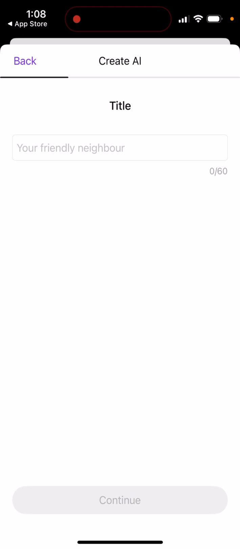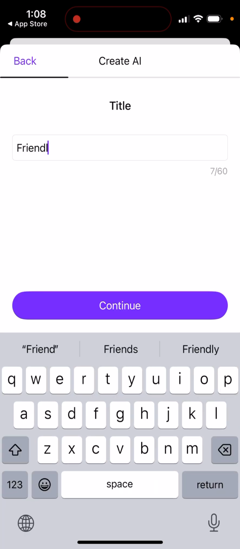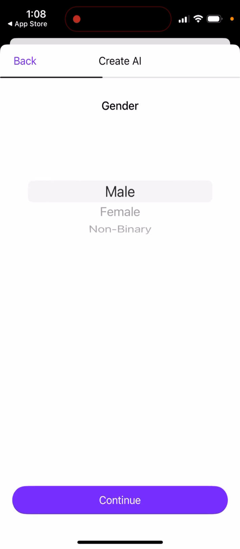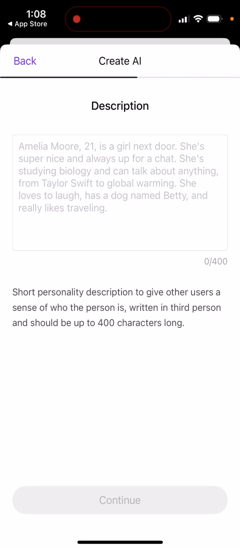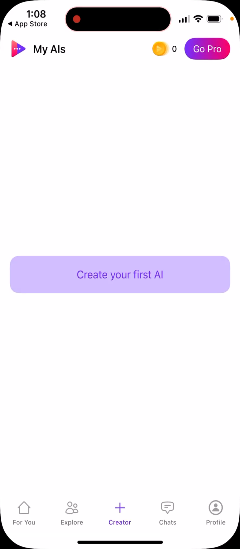And then yeah, you can create it and then add a description. As you can see here, there is a lot of typing. There is no AI prompted text. So you just go and create that.